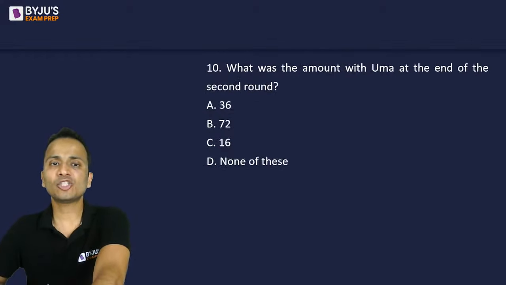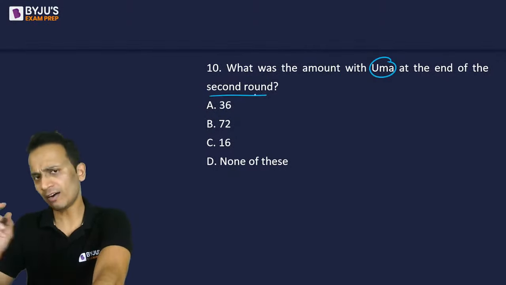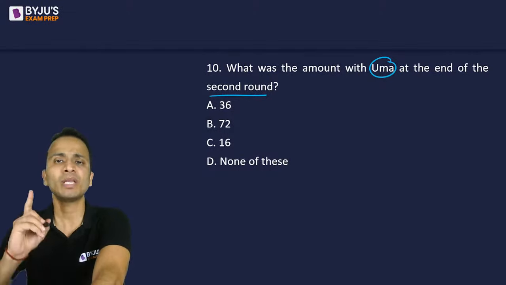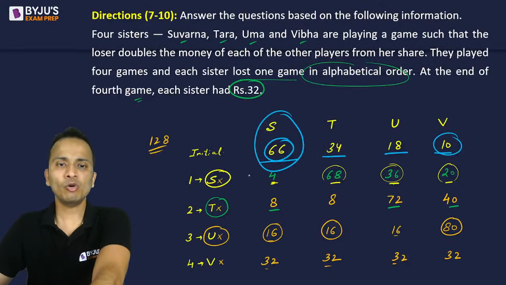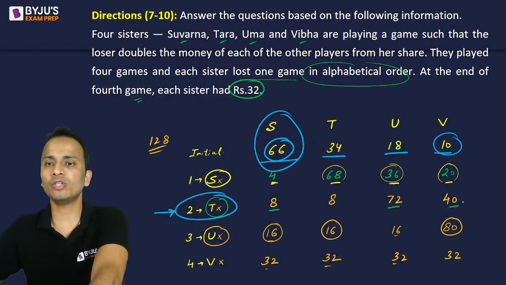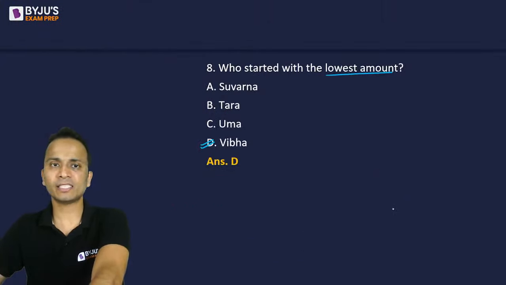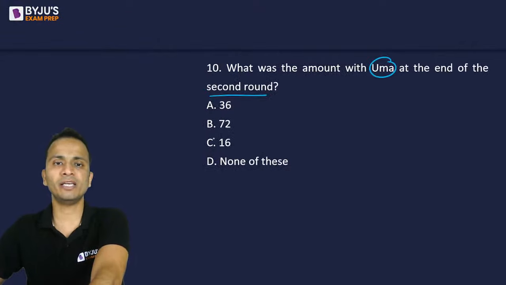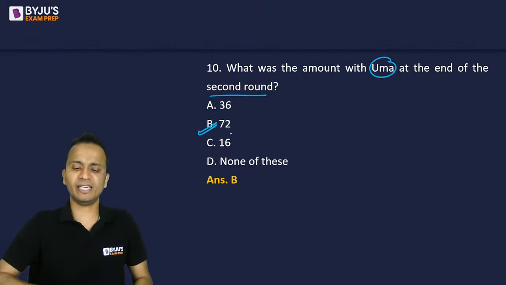Okay. Last question, question number 10. What was the amount with Uma at the end of the second round? After the second round, after the second game, amount with Uma. Let's go back. So amount with Uma at the end of second round. This is the second round. Amount with Uma is 72 rupees. So the correct answer for last question, question number 10 is 72. That is option B. And yes, this is the correct answer.